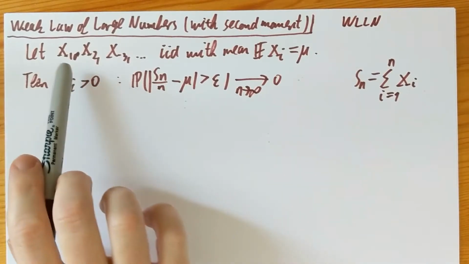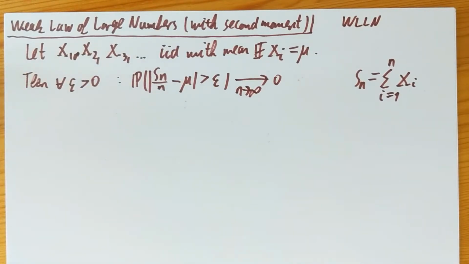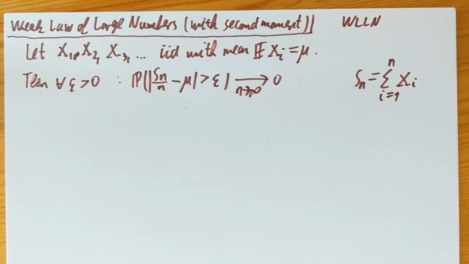So if you have a sum of IID samples and you take that sum and divide by n, it will converge to mu in this sense: the probability that they deviate from the actual mean of the Xi's by more than epsilon, for any fixed epsilon, goes to 0 as n goes to infinity.